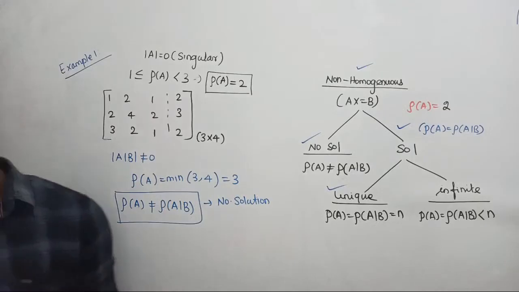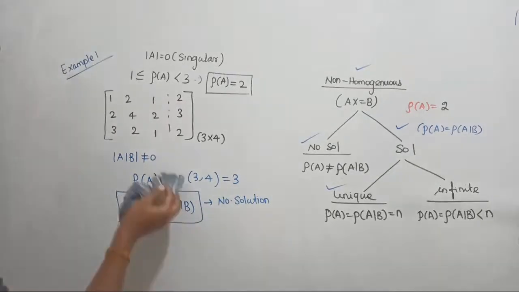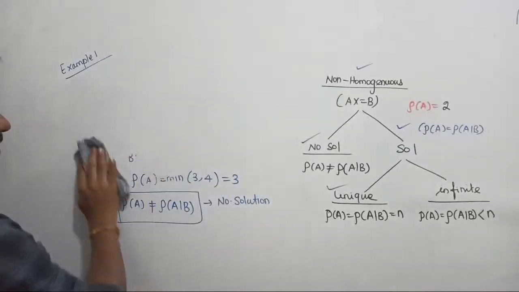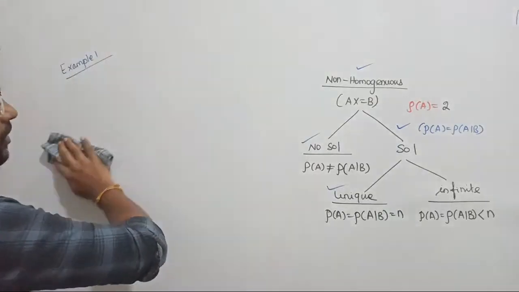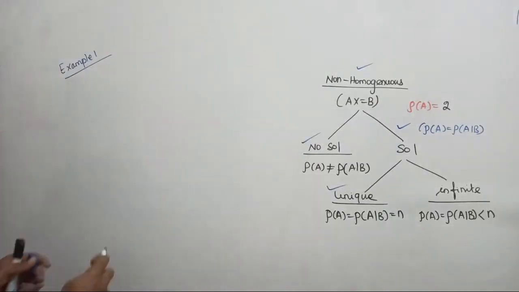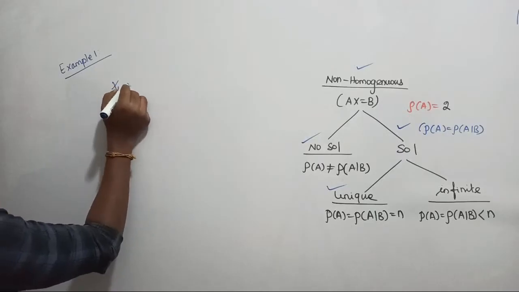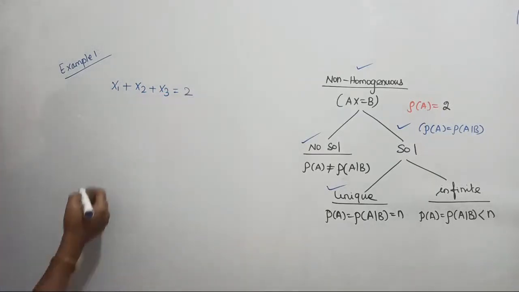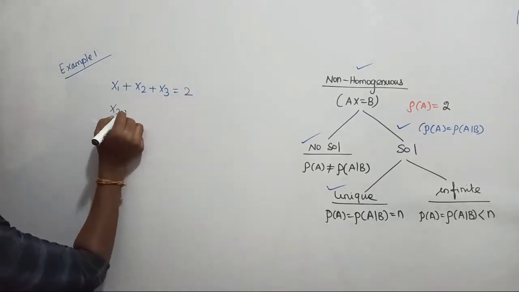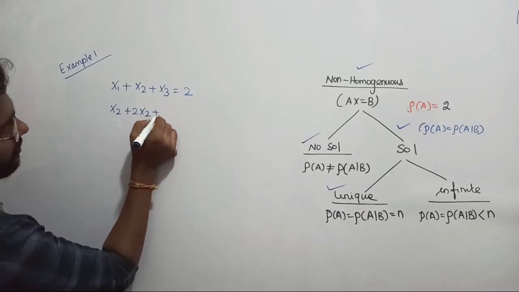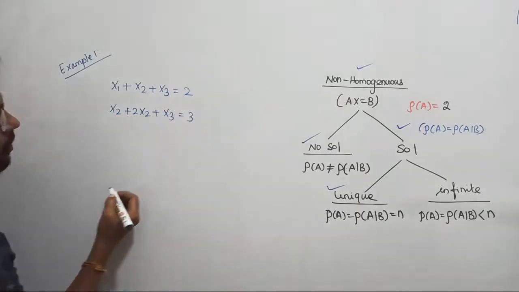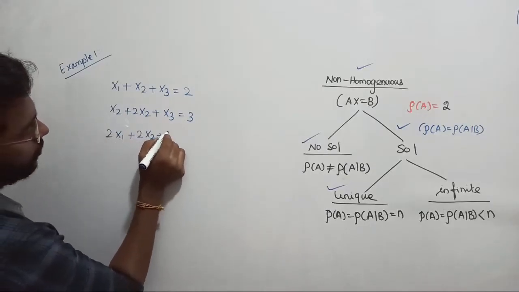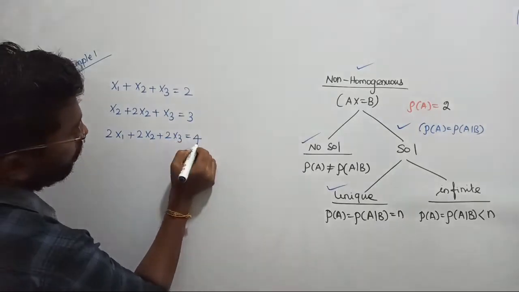So let us take one more example, in order to get a very clear idea regarding this. Let me rub this out. Let us take some other example, such that you will get a very clear idea. Now let us take x1 plus x2 plus x3 equal to 2. Now let me write x1 plus 2x2 plus x3 equal to 3. Now let us take twice x1 plus twice x2 plus twice x3 equal to 4.